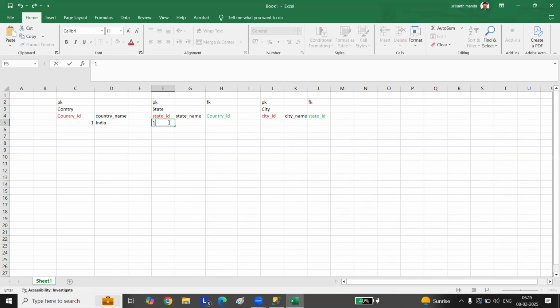State 1, Telangana. State 2, AP. State 3, Maharashtra. 4, Tamil Nadu. 5, Karnataka. So these all belong to which country? India. So India has got what value? 1. Now go here. 1. So Hyderabad.